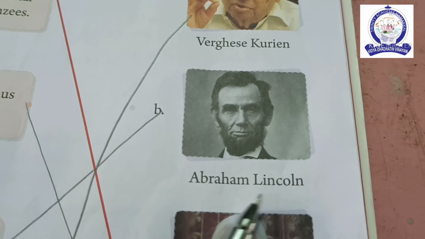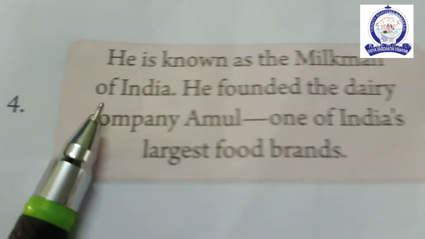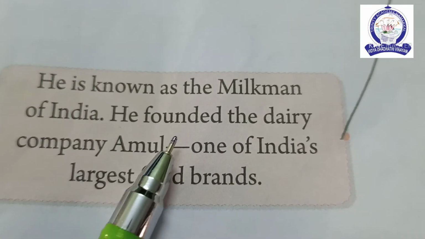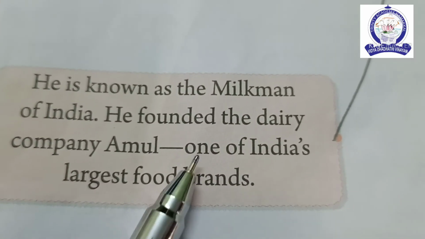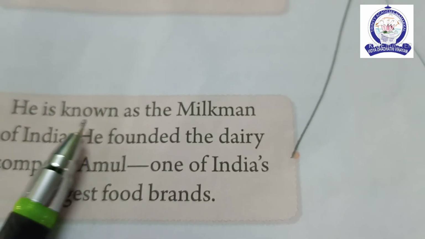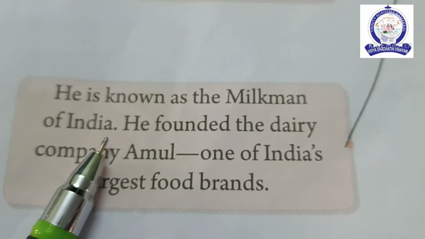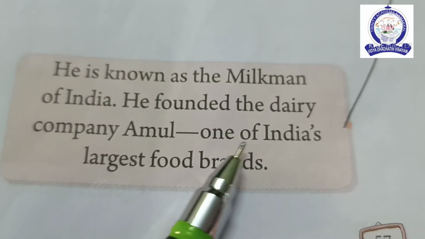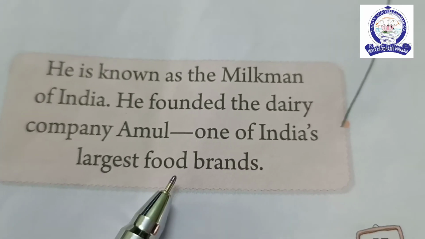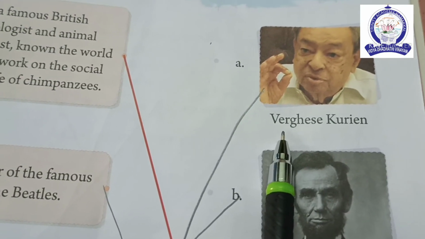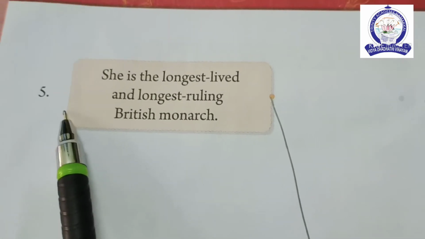Fourth one, he is known as the milkman of India. He founded the dairy company Amul, one of India's largest food brands. Who is he? Verghese Kurian.